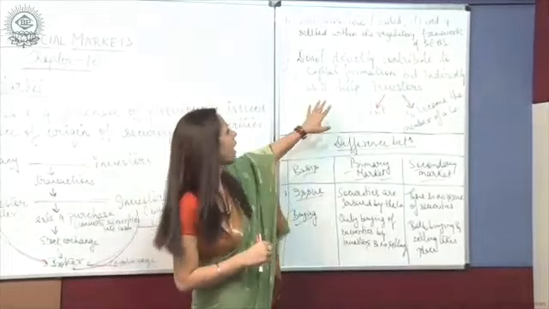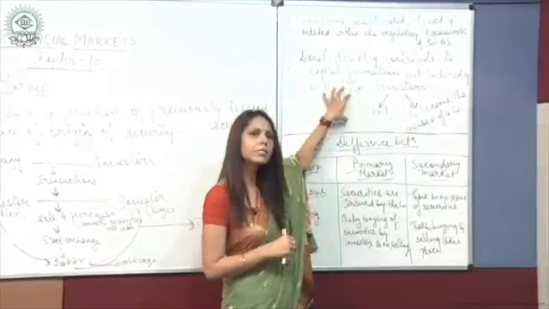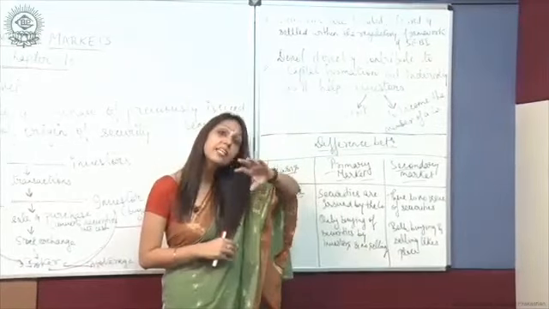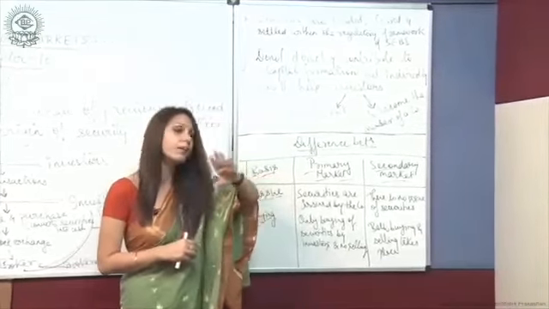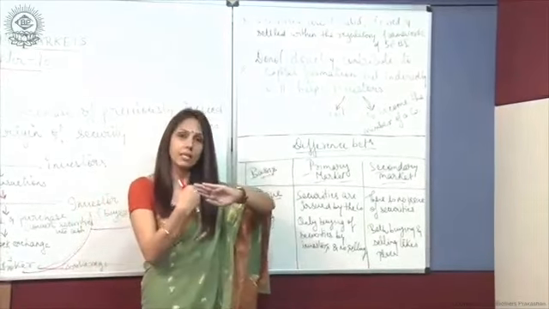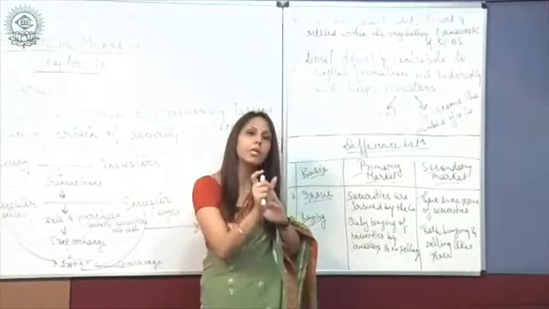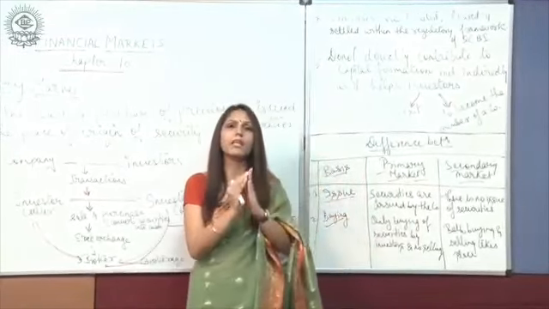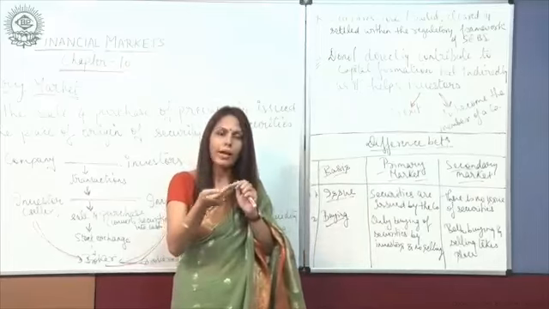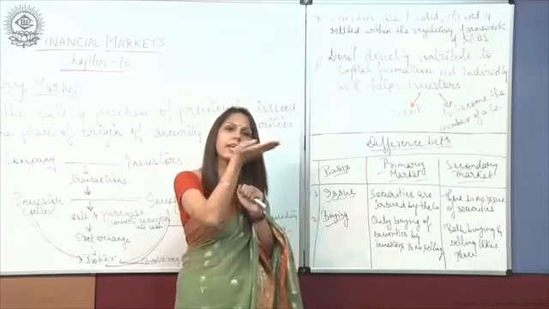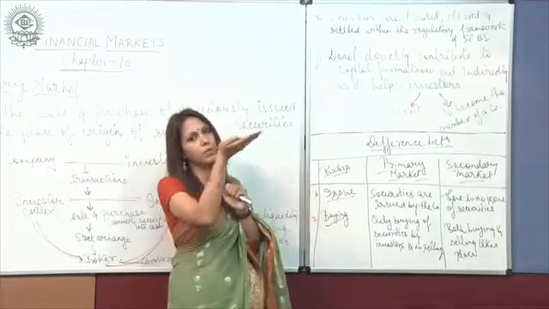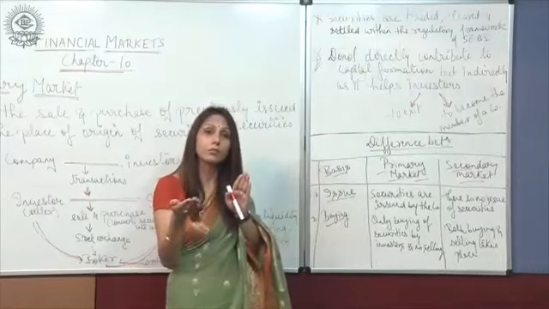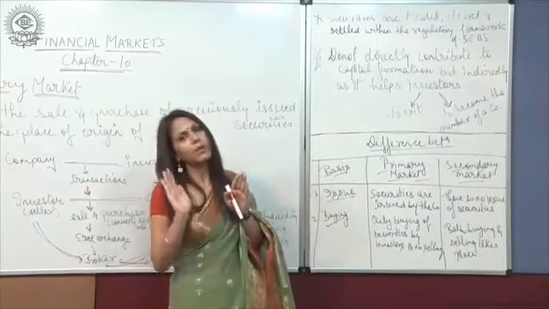How? It provides a facility to the investors that they can exit anytime from the market, and anytime by purchasing the security of any company, they can become a member of that company. If an investor is buying the shares of a company through the other investor, indirectly he is becoming a member of that particular company. So that's why it indirectly contributes to capital formation.